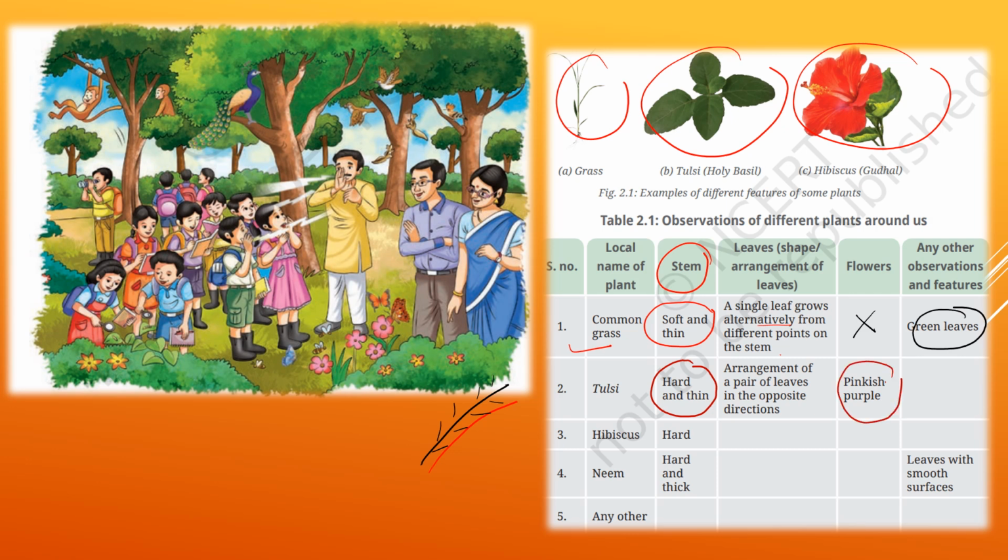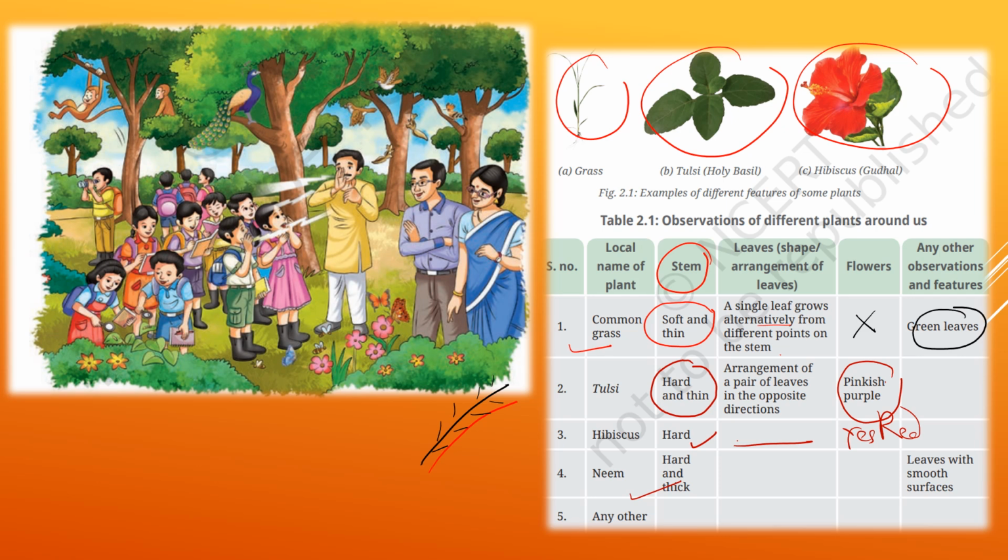In the same way we have to observe the hibiscus plant. We know its stem is hard. Again, you have to fill in the arrangement in this empty table. What about the arrangement of the hibiscus plant's leaves and flowers? Yes, red color flowers. Any other observations you can write there. We can say that not only the red hibiscus, we can see hibiscus of other colors also. They have given another example, that is neem. Again, if you want to add anything else, you can.